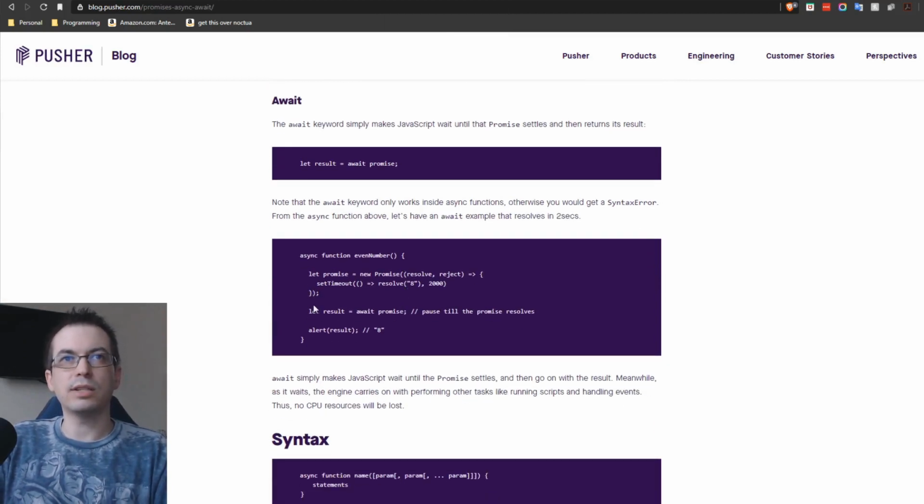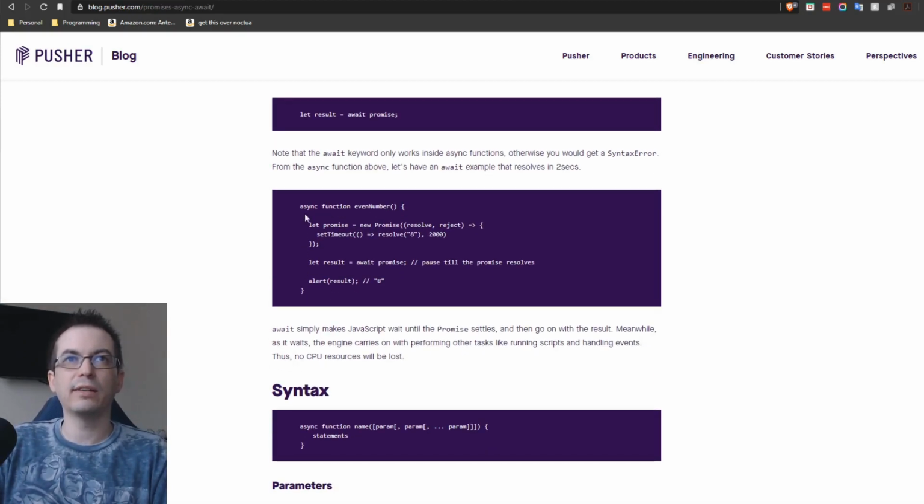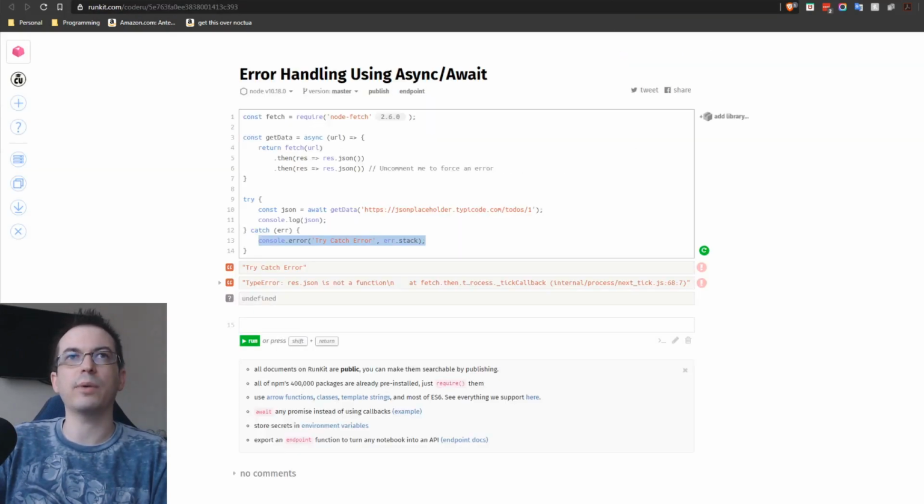So going back to async await, as you can see here, they have an example of an even number. They define the promise, and then they say await the result of this promise, store the 8 to result, and then echo it out. So that's basically just like our example that we had up here.